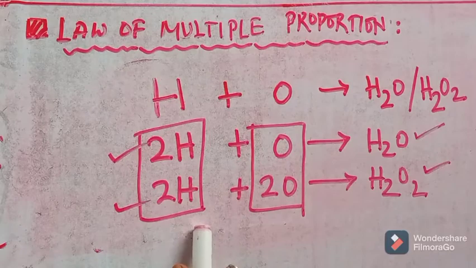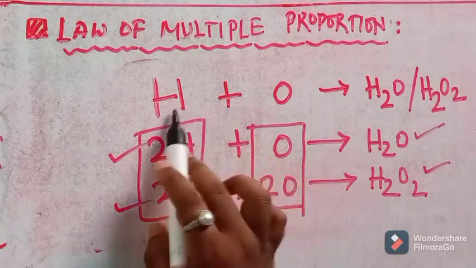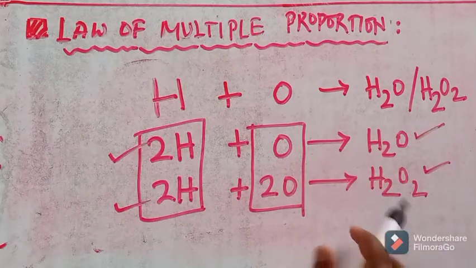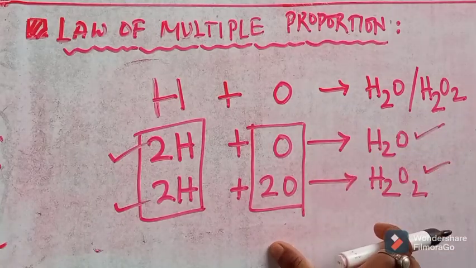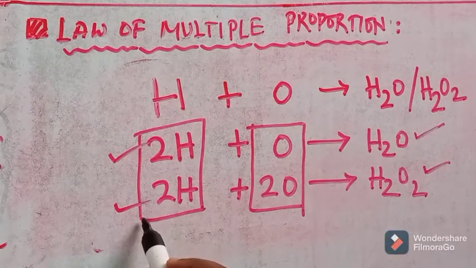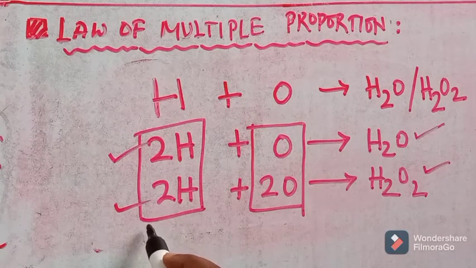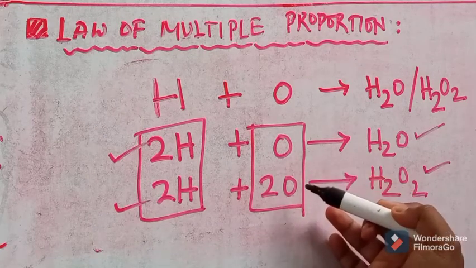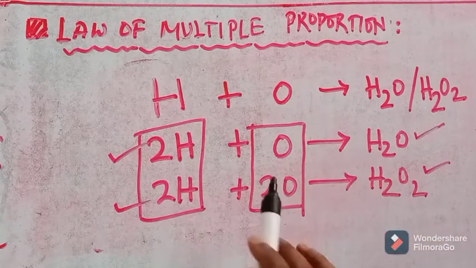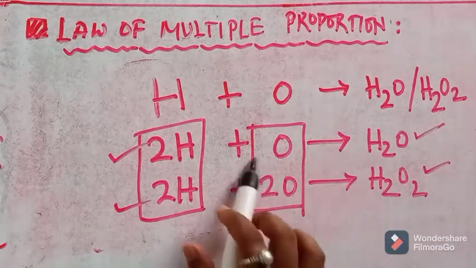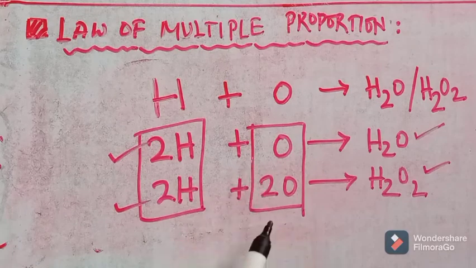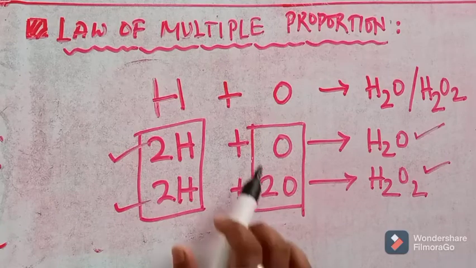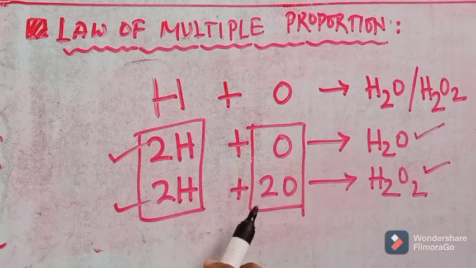So this law states that if two elements, hydrogen and oxygen, form more than one compound, H2O and H2O2, and we fix one of the components, in this case hydrogen, and alter the other component, that is oxygen, then the amounts of the altered element will bear a whole number ratio.